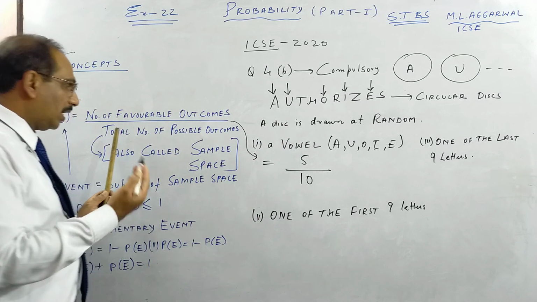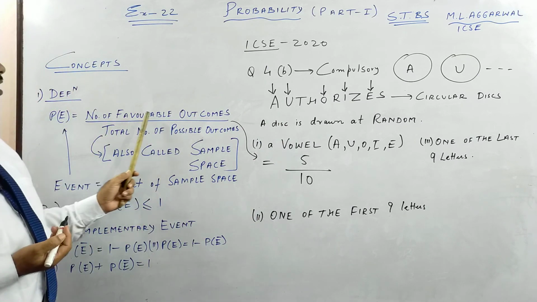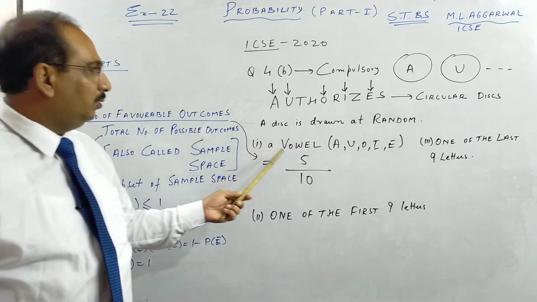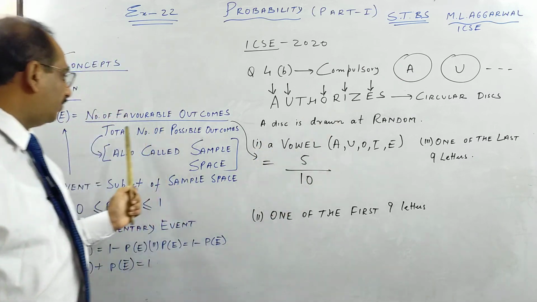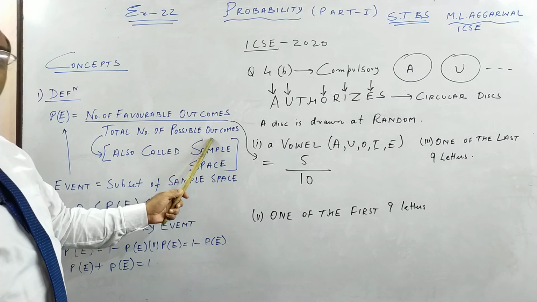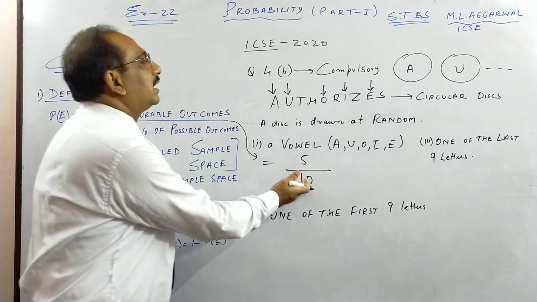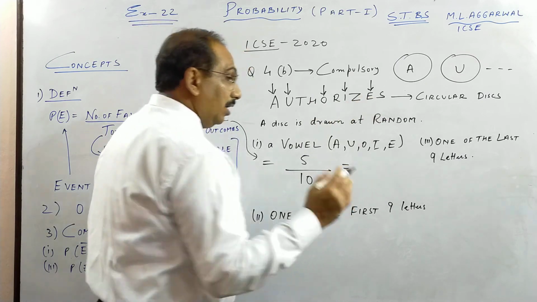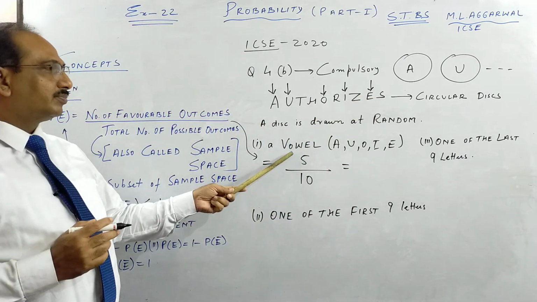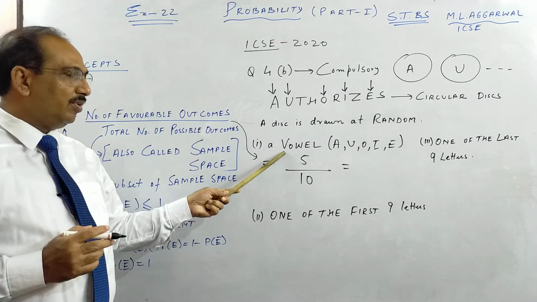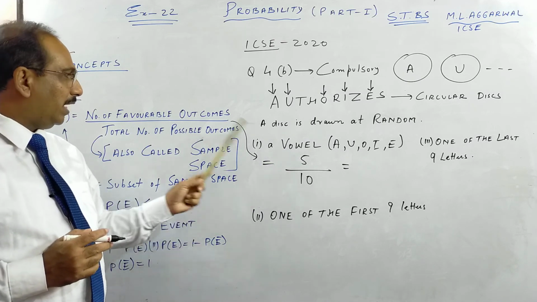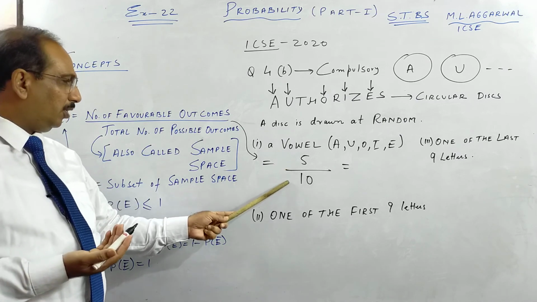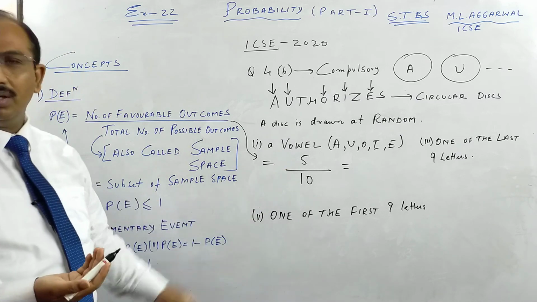So I'm explaining you the definition. Number of favorable outcomes: I want vowels. So there are 5 vowels out of 10. What is the total number of possible outcomes, or sample space? 10. 1, 2, 3, 4, 5, 6, 7, 8, 9, 10. So 5 discs have what I want, vowels, out of 10 discs. So 5 is the number of favorable outcomes upon the total number of possible outcomes.